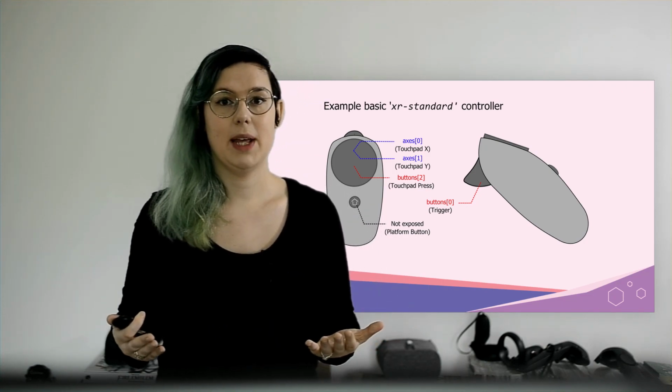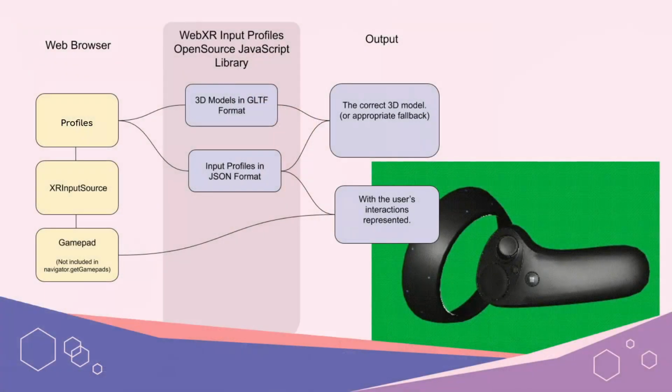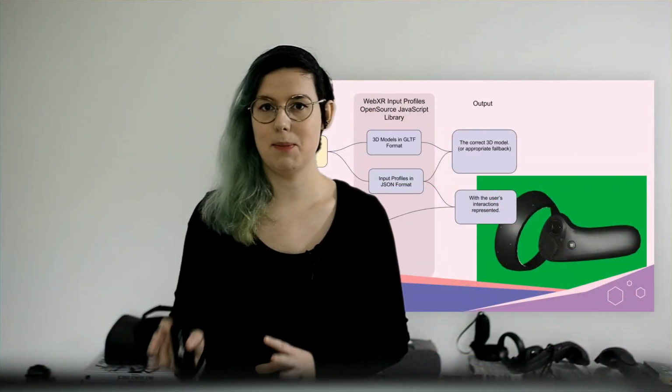The second feature we have to enable us to show virtual reality controllers in the headset itself is the library which we maintain. This library is a pretty complex project, which has three main parts. It has 3D models of as many virtual reality controller hardware as we can get. These models are usually provided by the manufacturer, and they're already ready to use on the web, and they're fully rigged up for animation.